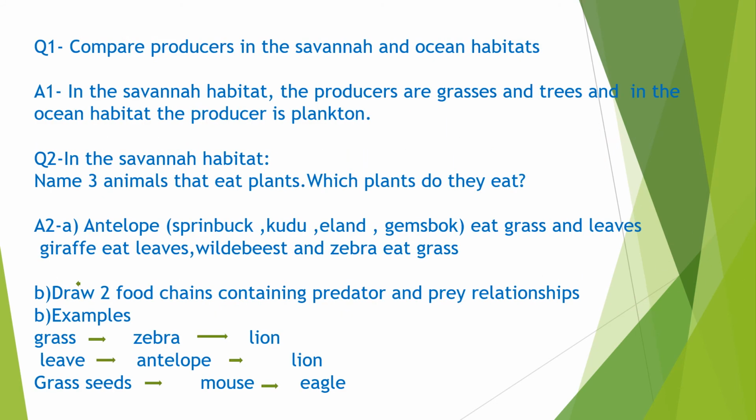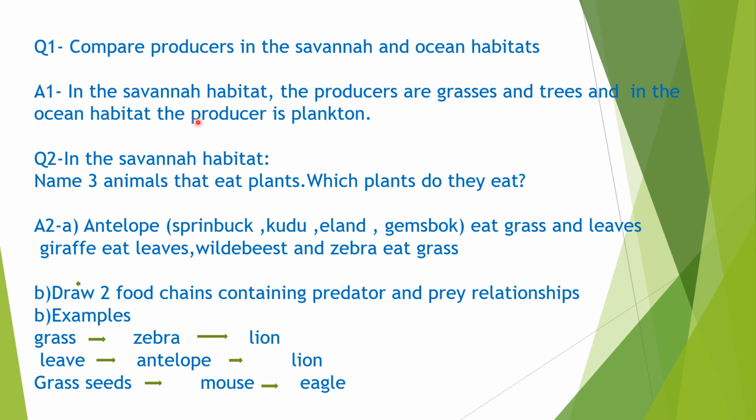So let's discuss the questions. Compare the producers in the savanna and the ocean habitats. In the savanna habitat, the producers are the grasses and trees. These are at the base level because it starts from the grasses and trees. That is the primary source of energy in the food chain.